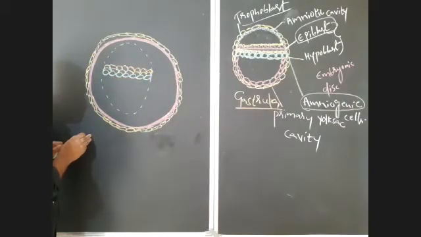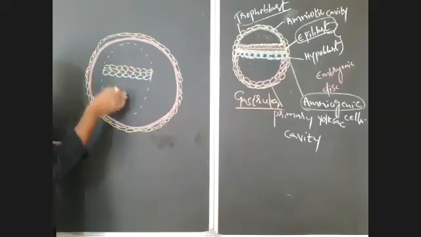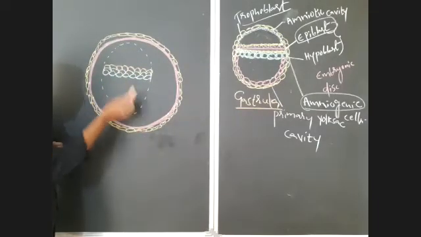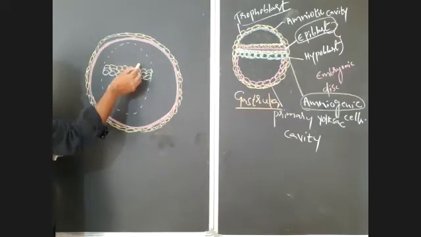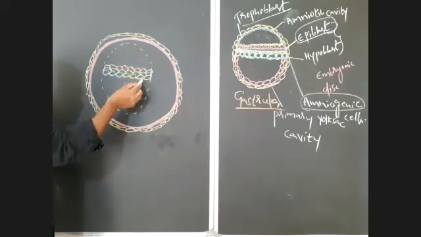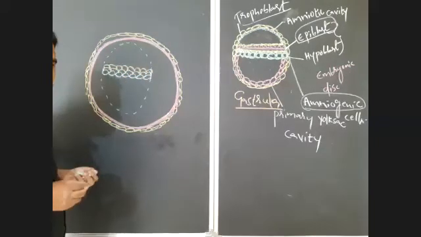If you consider this direction as outside, it is ectoderm, mesoderm, endoderm. That you should notice here.